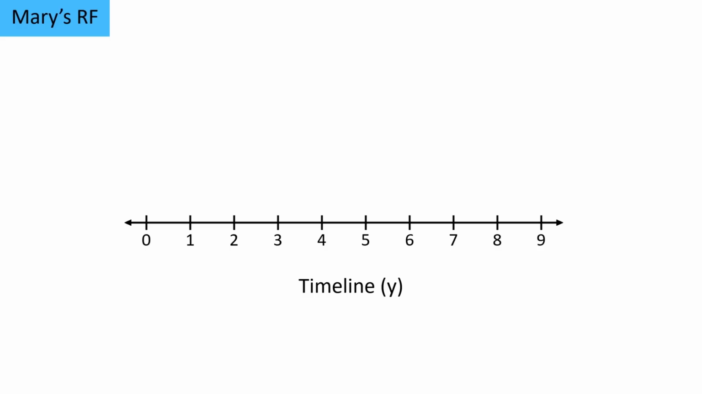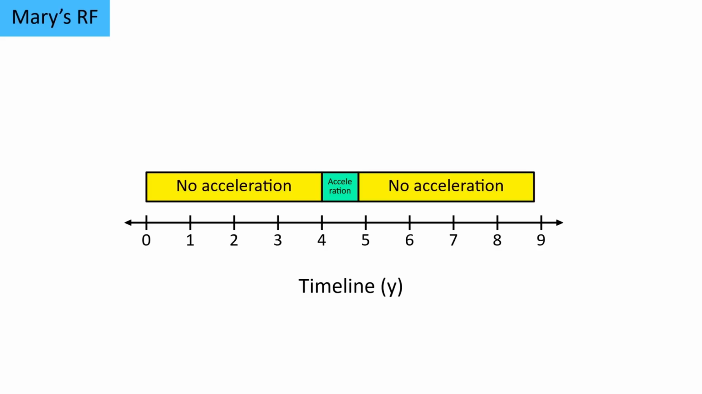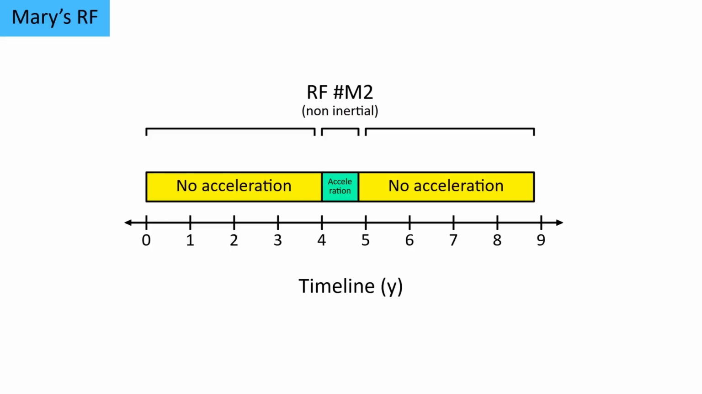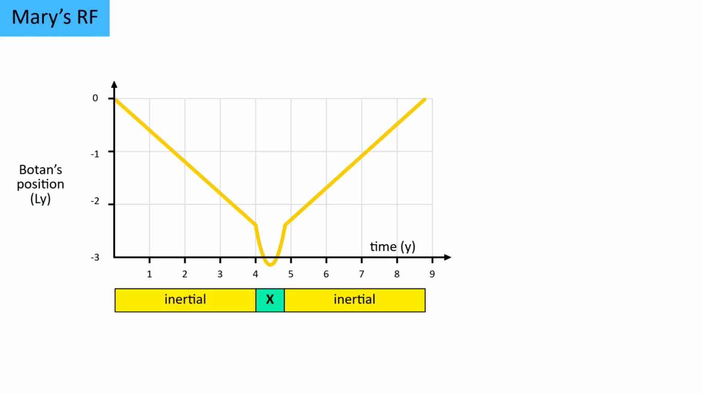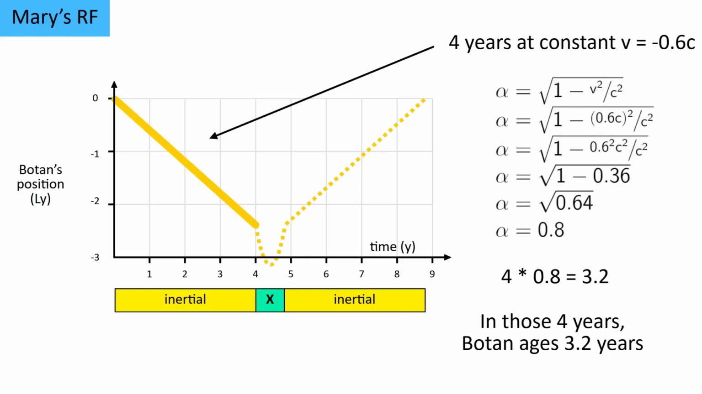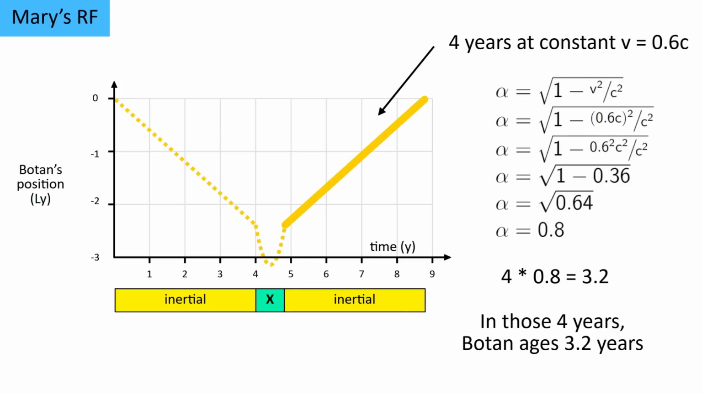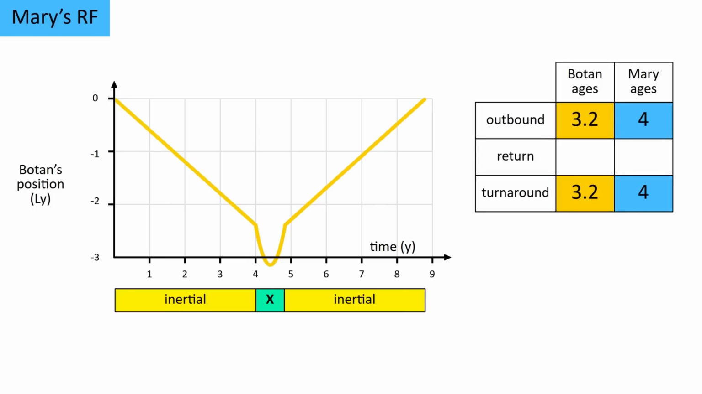Well, even though her reference frame as a whole isn't inertial, some segments of it are. The only segment where Mary accelerates is the turnaround, so that part is a non-inertial reference frame, but the outbound trip before and the return trip after both take place in separate inertial reference frames. This means we can apply the time dilation equation in each of those, after which we find that Botan only ages 3.2 years on the outbound trip and another 3.2 on the return trip, while Mary ages 4 years each time, totaling 8 years for Mary and 6.4 for Botan.